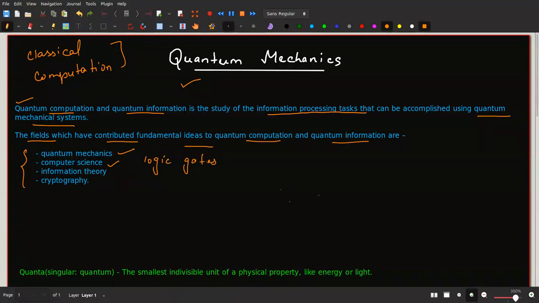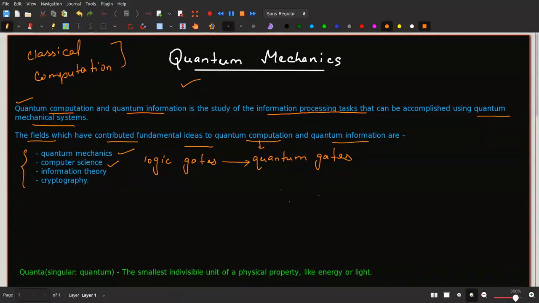Okay, I hope you have the idea. Even if you don't, it is not a problem, because in upcoming lectures, I'm going to come up with this concept, logic gates. But in computer science, we have something like this. Now, similar gates, we also study in quantum computation as well. Those are known as quantum gates. Okay, quantum gates.